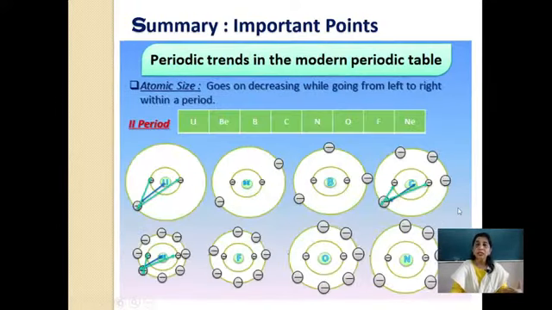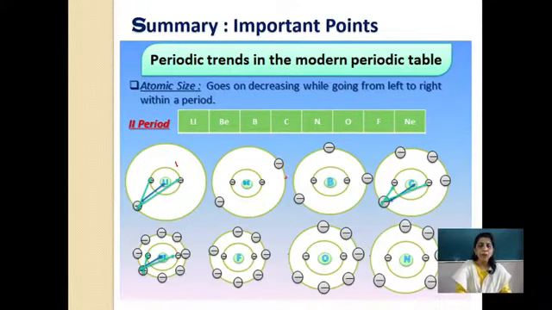Next, how does atomic size show changes as a periodic trend? If we consider a period, for example, I have considered the second period, and these are the electronic configurations drawn. It starts with lithium and ends with neon: lithium, beryllium, boron, carbon, nitrogen, oxygen, fluorine and neon. Here the electronic configuration is shown to you: lithium 3 electrons, then 4, 5, 6, 7, 8, 9 and 10. Now what happens here? The K shell is constant, remember. The first shell is constant, so there is no change in this first shell.